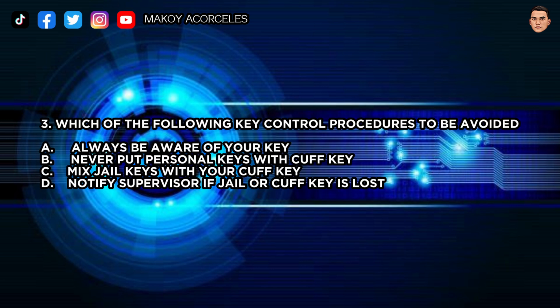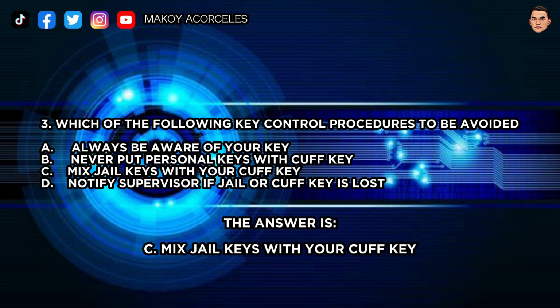3. Which of the following key control procedures is to be avoided? A. Always be aware of your key. B. Never put personal keys with cuff key. C. Mix jail keys with your cuff key. D. Notify supervisor if jail or cuff key is lost. The answer is C. Mix jail keys with your cuff key.